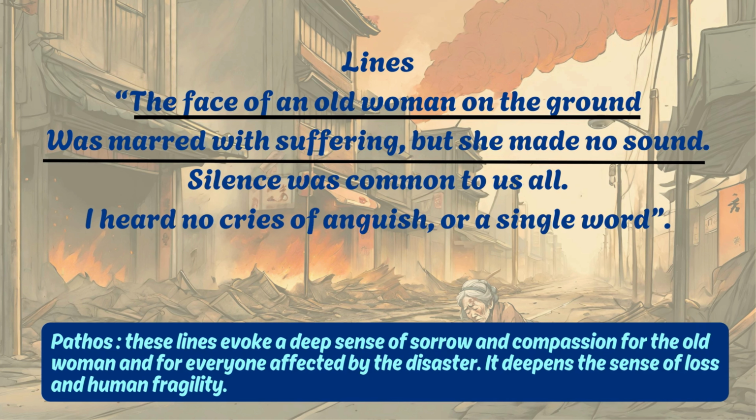These lines are examples of pathos because these lines evoke a deep sense of sorrow and compassion for the old woman and for everyone affected by the disaster. The silence adds to the emotional intensity as the reader can feel the profound sadness of a world where no one can even cry out in pain anymore. It also deepens the sense of loss and human fragility.